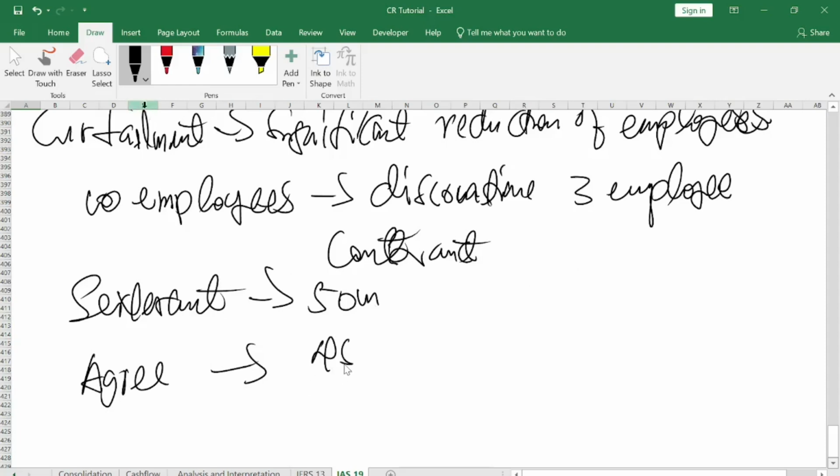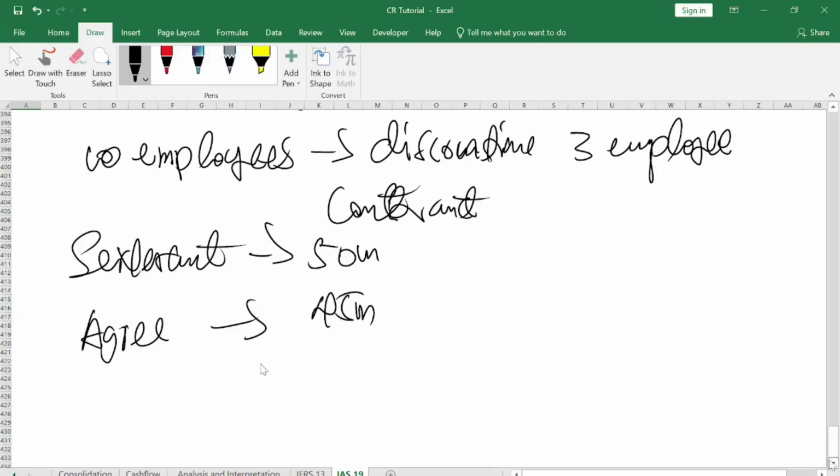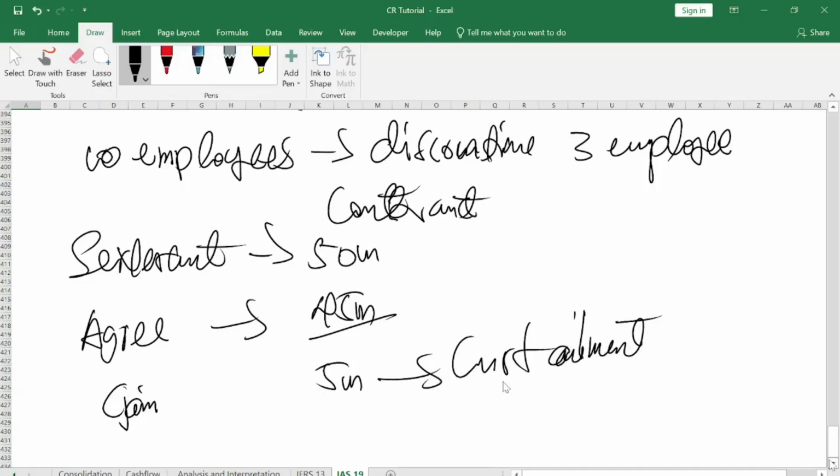So out of negotiation, they agree with you to pay them 45 million. Now, have you seen that there's a difference of 5? So it is a gain to the company. This is what you call curtailment. You understand? This is what you call curtailment gain.